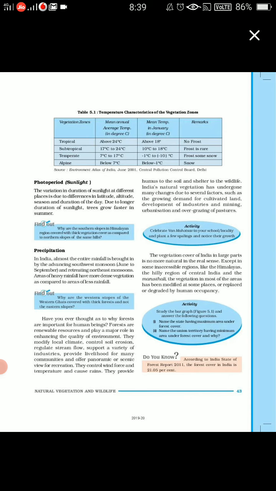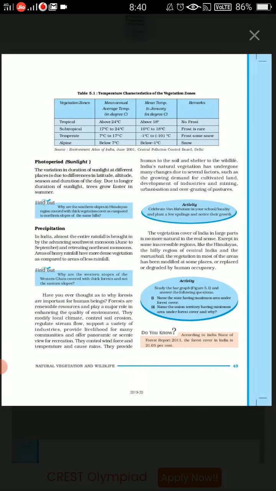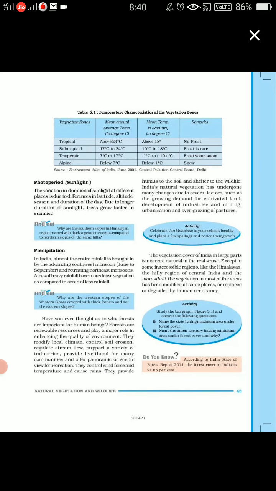Next comes the precipitation. Obviously, yes, children, in India entire rainfall is brought by the advancing southwest monsoons. Just now in the previous chapter, you have read June to September, and the retreating northeast monsoons. Now, the areas where there is heavy rainfall, obviously, they are going to have dense vegetation as compared to the other areas with less rainfall.